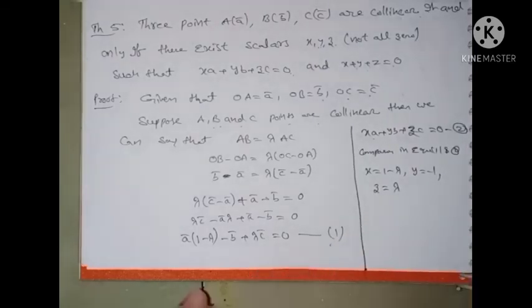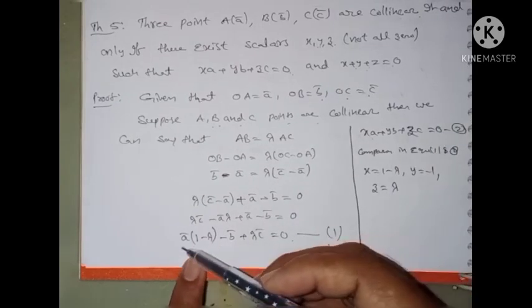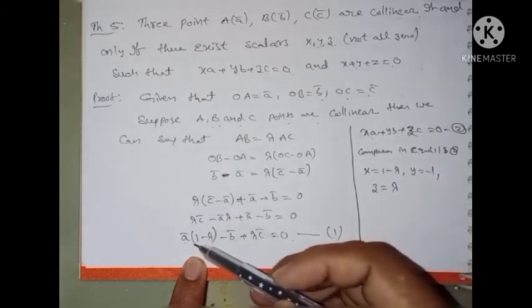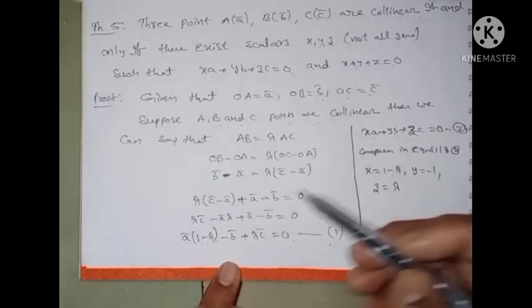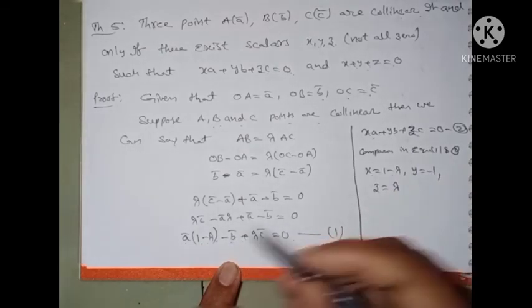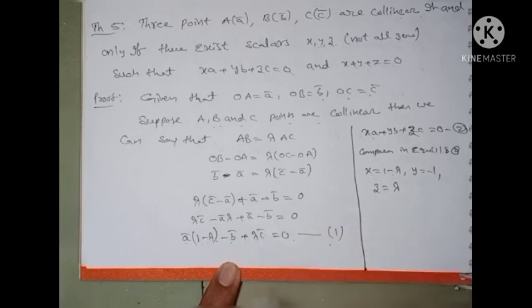Once again, listen: comparing the first and second equations, A bar into 1 minus lambda is nothing but x into A bar, therefore x is equal to 1 minus lambda. For B bar, y is equal to minus 1, and for C bar, z is equal to lambda.